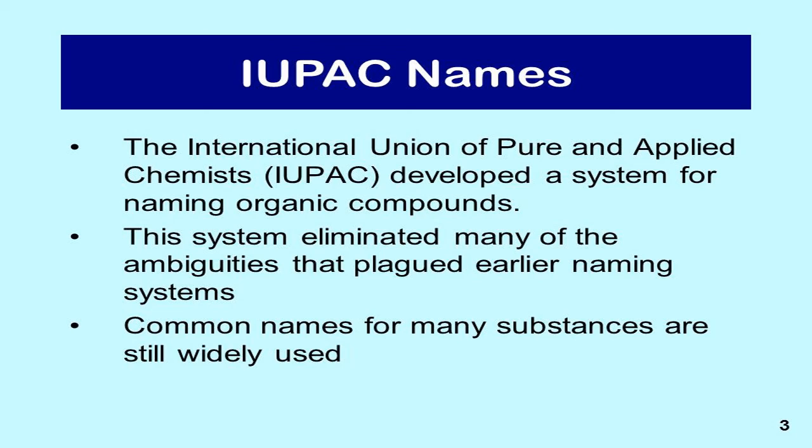But what do we follow? Methyl alcohol. So methyl alcohol is the common name, whereas methanol is the IUPAC name. But IUPAC accepted some common names, not for all, only for some which are popular, which have come from the beginning. So till today there are some compounds for which we still use common names.